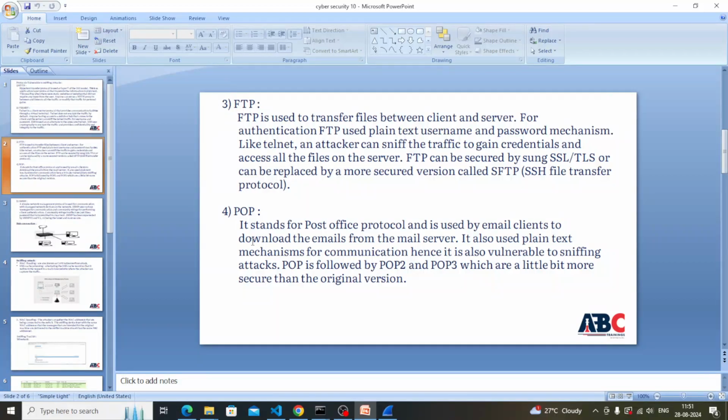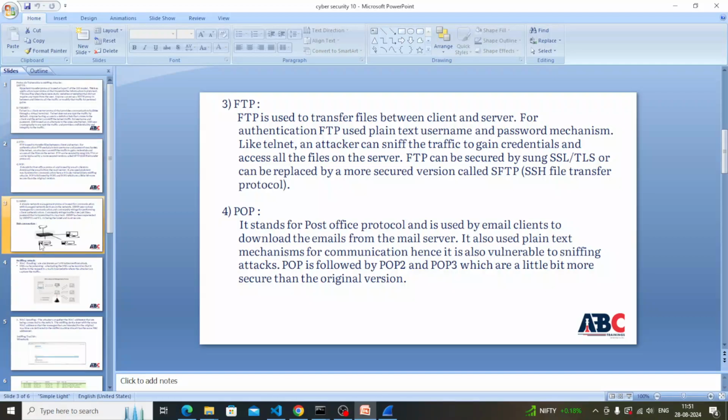POP is post office protocol, which is used by email clients, from server to client, for downloading the mails. But the drawback is that when we use the POP protocol, once the email is downloaded, it is deleted from the server side, so there will be no backup at the server end. So it is replaced by SFTP.